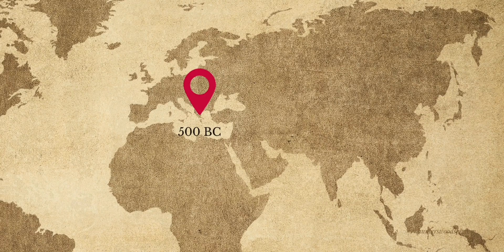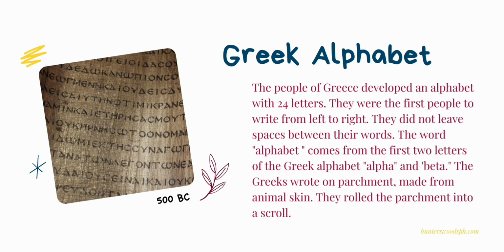The people of Greece developed an alphabet with 24 letters. They were the first people to write from left to right. They did not leave spaces between their words. The word alphabet comes from the first two letters of the Greek alphabet, alpha and beta. The Greeks wrote on parchment made from animal skin. They rolled the parchment into a scroll.